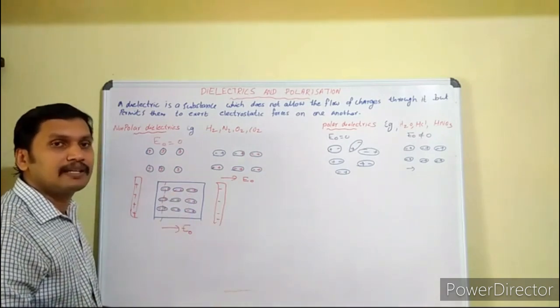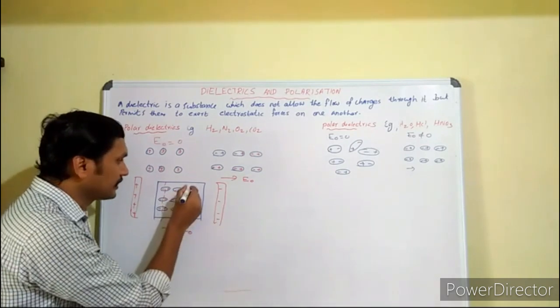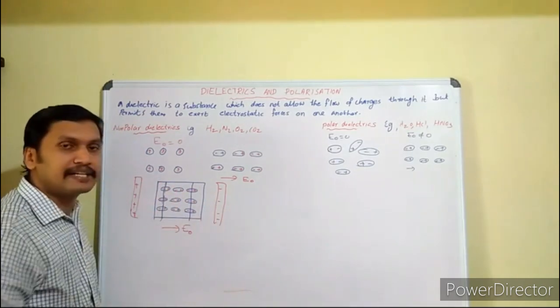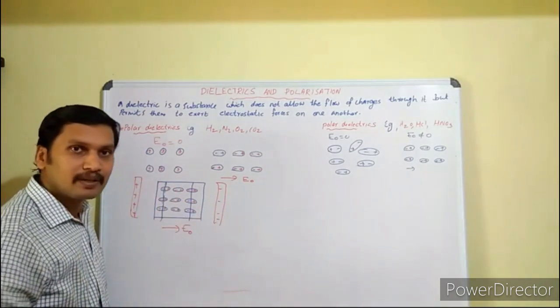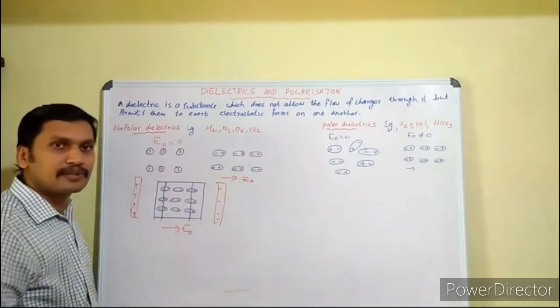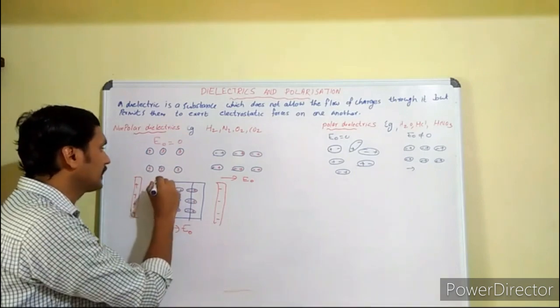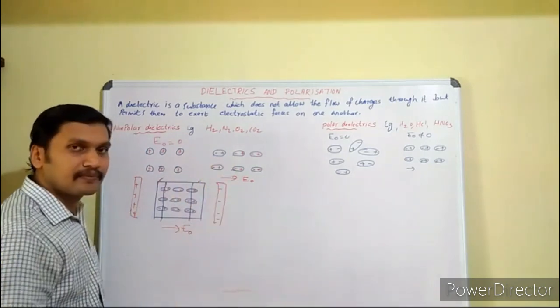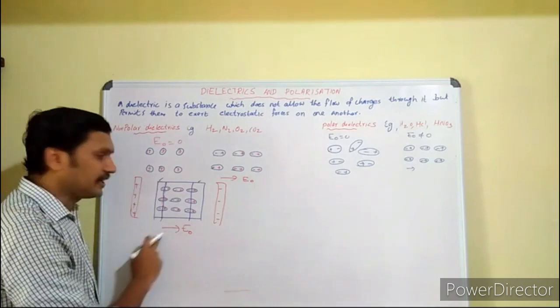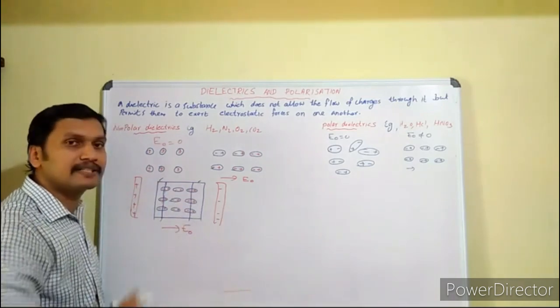So the interior volume charge of this dielectric comes to 0. And now we have surface charges here. Here we have a negatively charged surface. Here we have a positively charged surface.